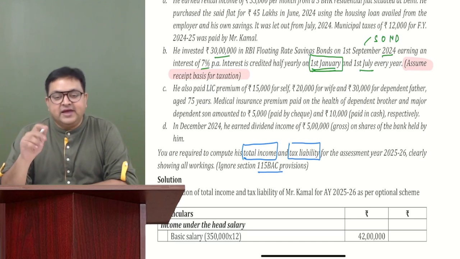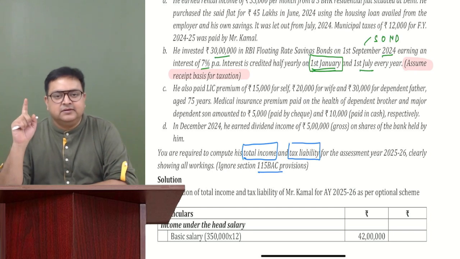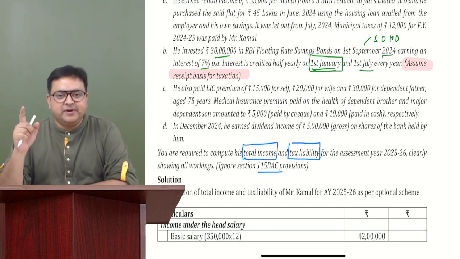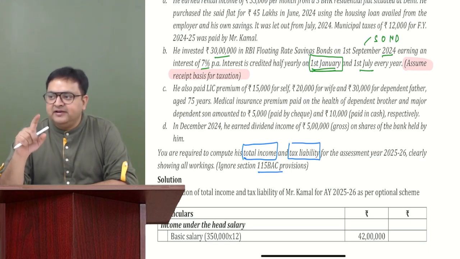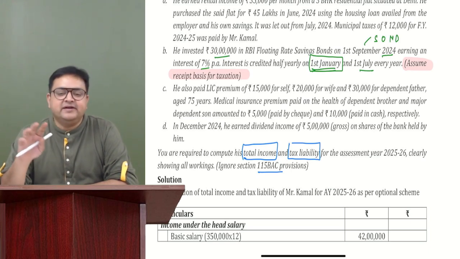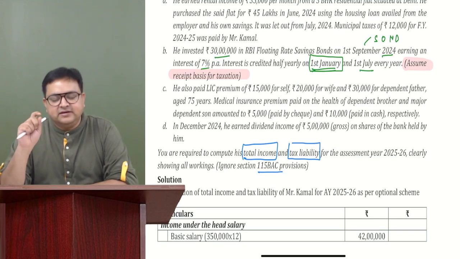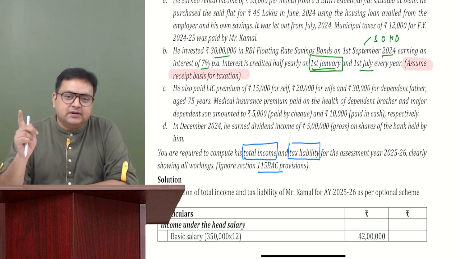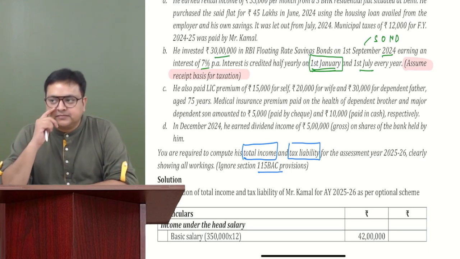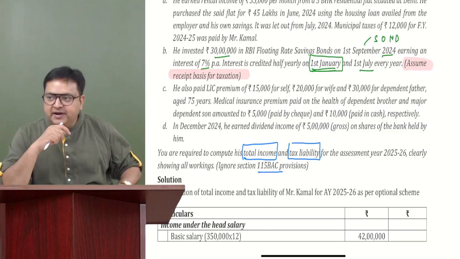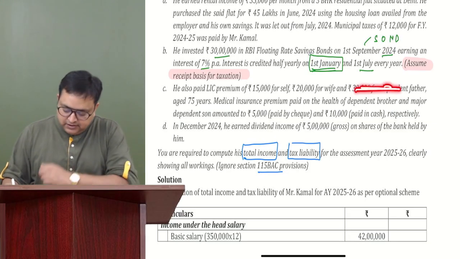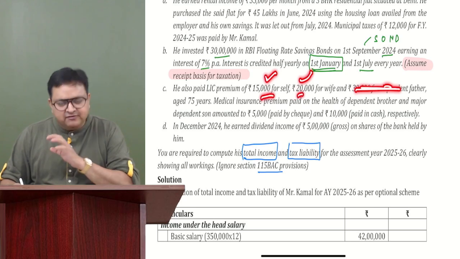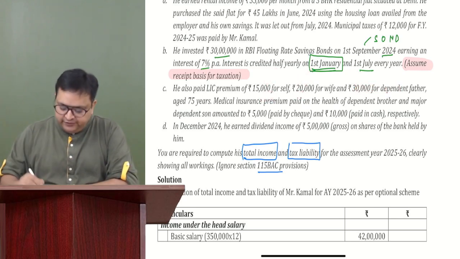For self and spouse, we are okay. In 80C, parents are not covered. Parents are covered in 80D, that is health insurance premium. Harshal, parents were covered there, but in 80C parents are not covered. In 80C, self, spouse, and children, dependent or non-dependent, both are covered. But in 80D, only dependent children are covered. Everybody understood? So for father we will not get; for self and spouse we will get. Santosh, I'll tell you, don't worry.